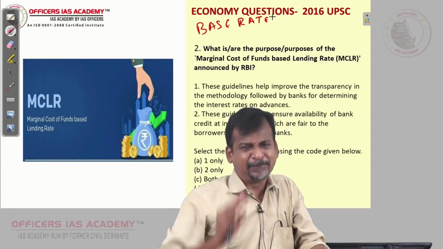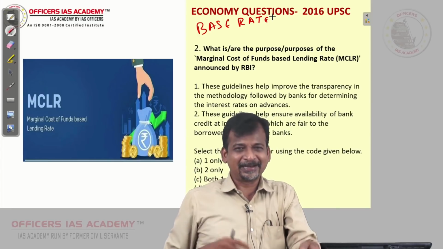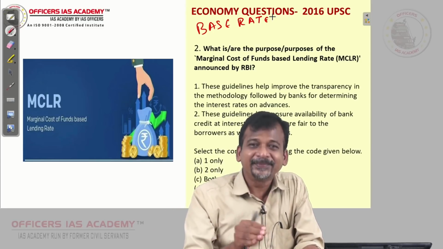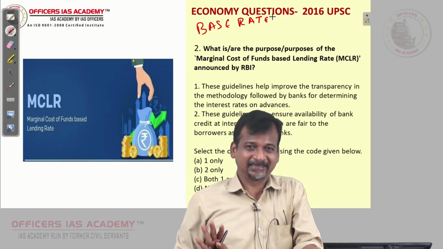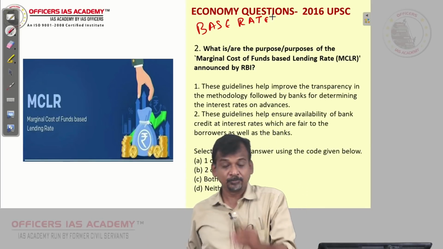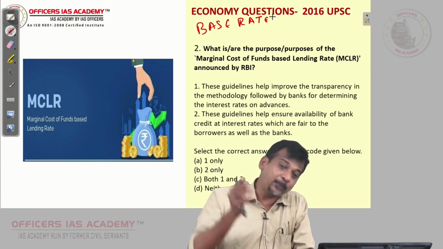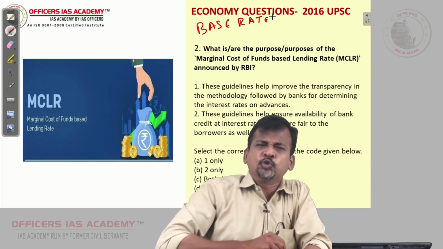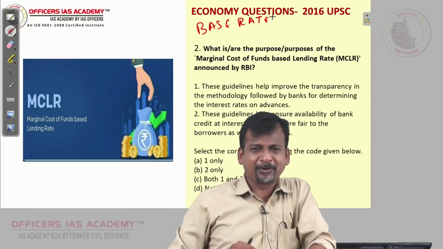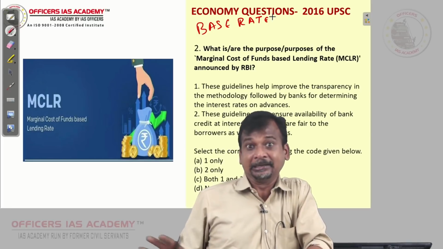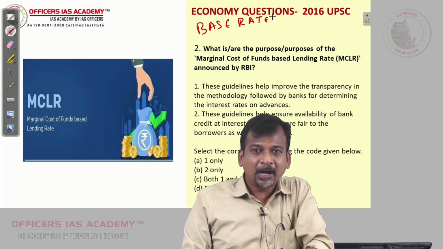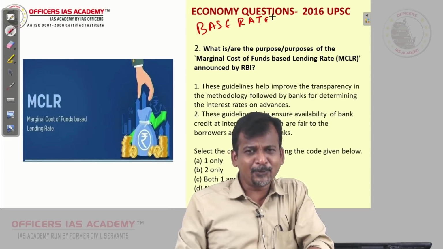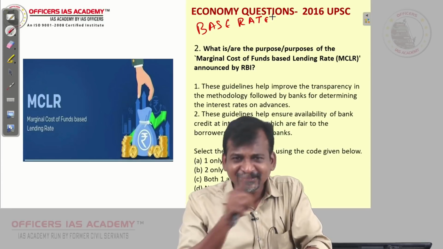For the poor people, someone who wants to come up in life, for them you cannot charge a very high interest rate. For them, yes, they can give it at lesser than base rate. Okay. So this concept was going on from 2009. However, one problem started. Now, you all know, whenever there is too much recession in the economy, the current situation in the economy is recession, dullness, so what will RBI do? RBI will reduce CRR, reduce repo rate, reduce SLR, yes or no, all these things they do.